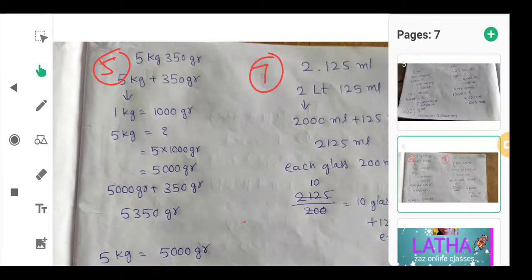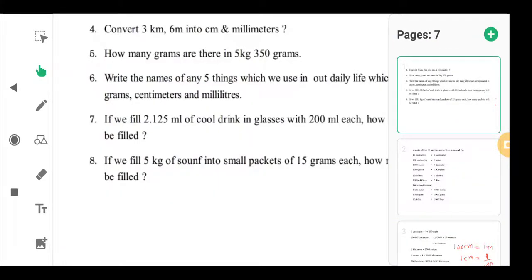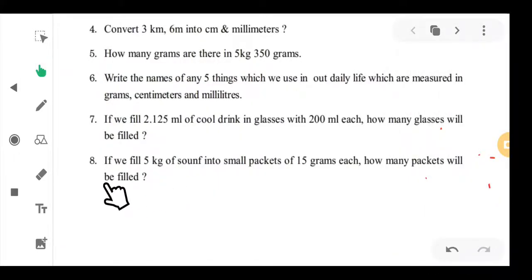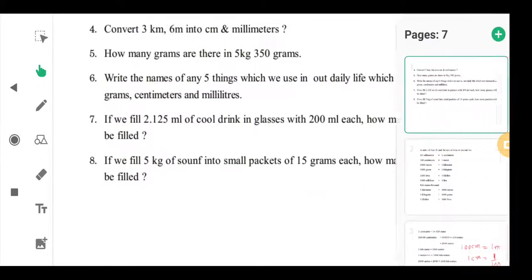Next, last one, eighth one. If you fill 5 kgs of soaps into small packets of 15 grams each, how many packets will be filled?